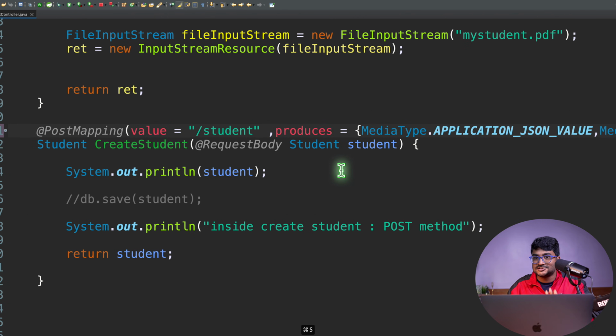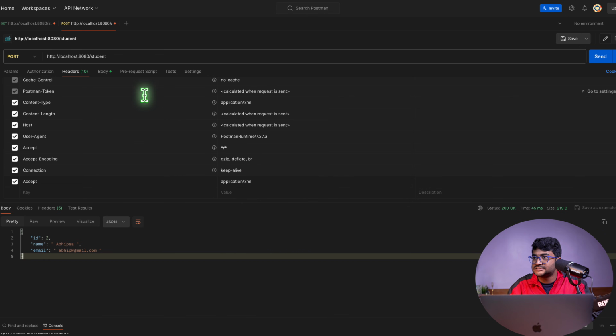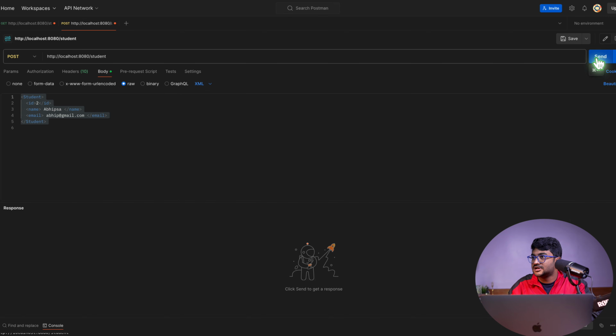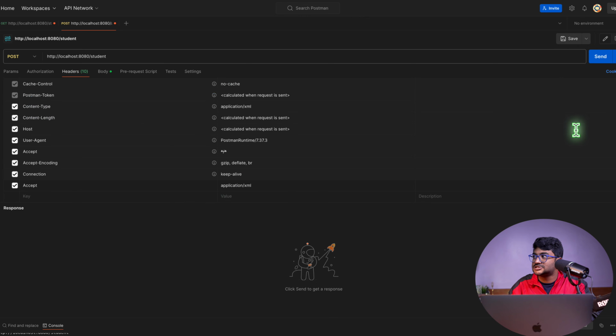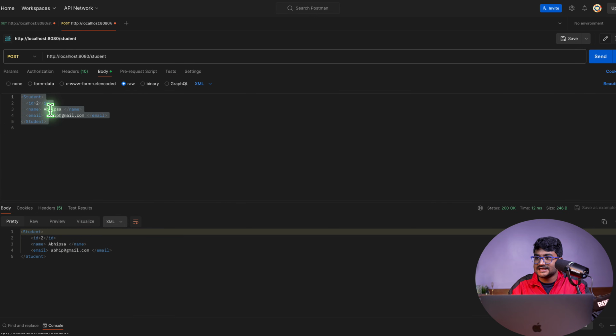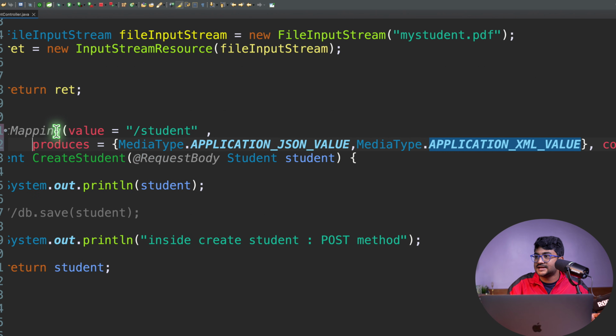Now, this is the very last question. If I make a post request, let's say I want to accept the data in XML, and I want to send the data in XML format. And the moment I hit this, I want to grab the response in XML format. Will that be possible? Absolutely. Do a send, I grab the data in XML format. This is how I send the data, this is how the server responded back. And this is the post mapping, this is my produces, this is my consumes.